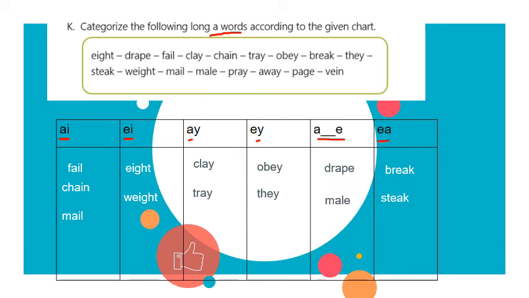Mail with the final E. So these two words have different meanings. Pray with AY, away with AY, page, this one with final E, and the last one is vain with EI.